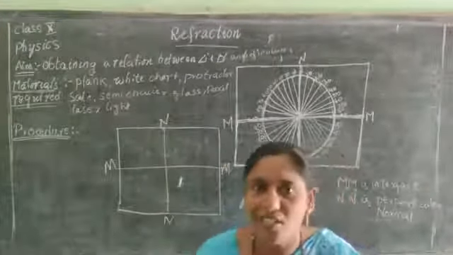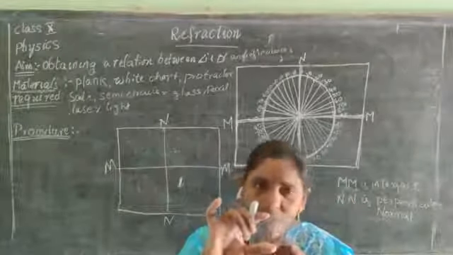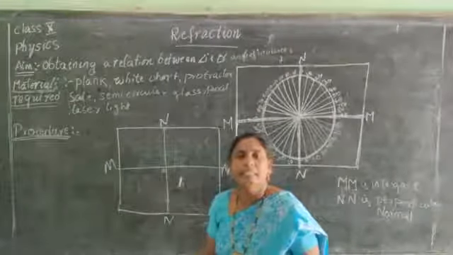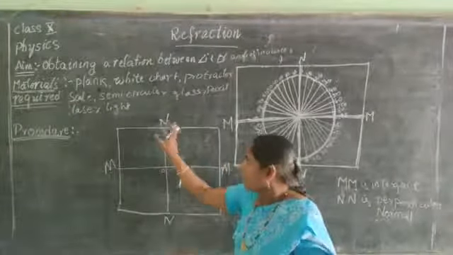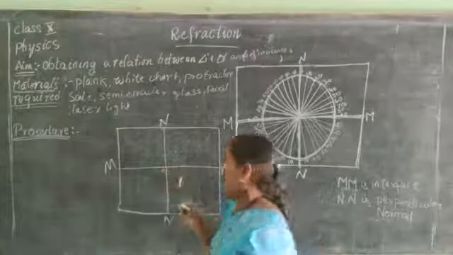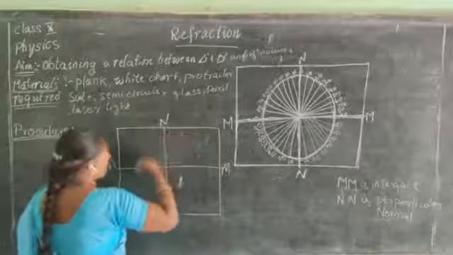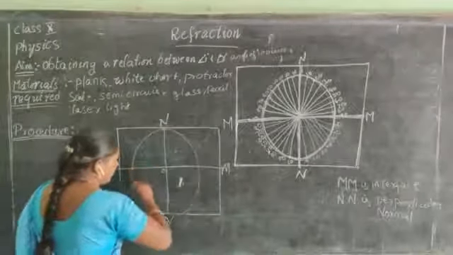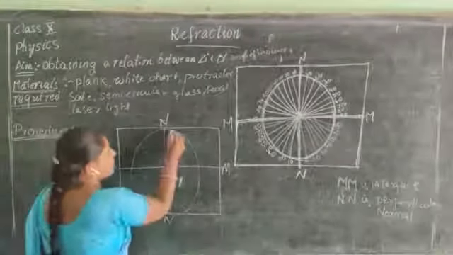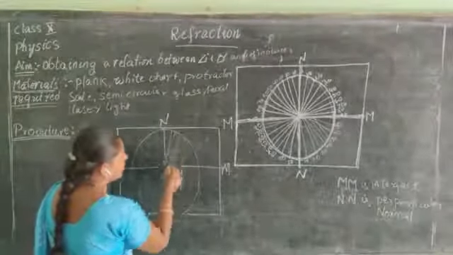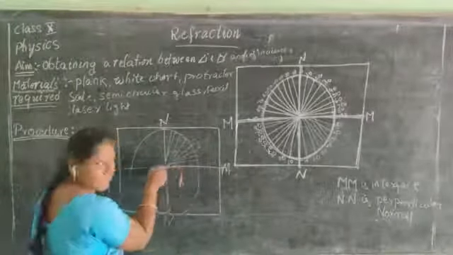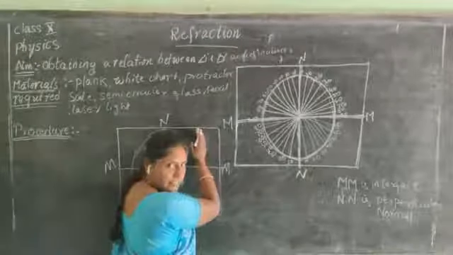O is called the intersection point. The middle line of the protractor should be fixed at the intersection point, that is O. So both the perpendiculars meet at the intersection point O. Using the protractor, measure the angles, draw a circle on the plank, on the white chart, and measure the angles 10, 20, 30, 40, 50, 60, 70, 80, 90 on the left side of N.